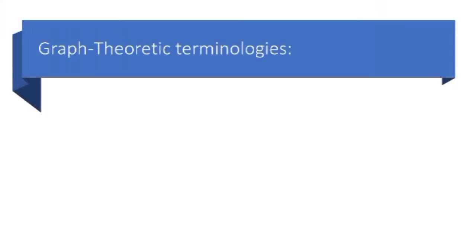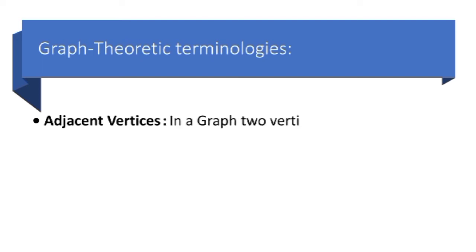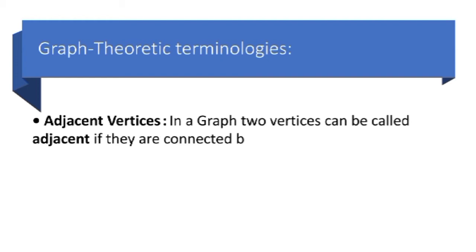Now I will introduce graph theoretic terminologies. First of all, what are adjacent vertices? In any graph, 2 vertices are called adjacent if they are connected by an edge. The second definition is, what is a path?